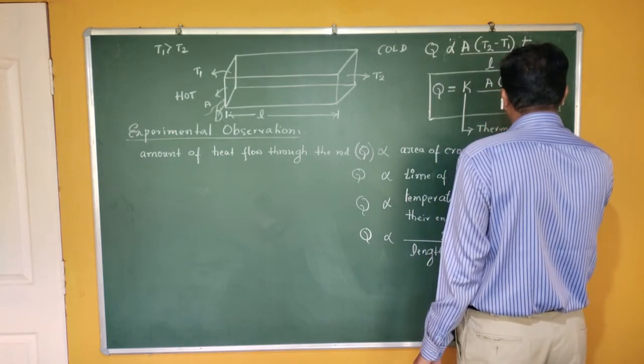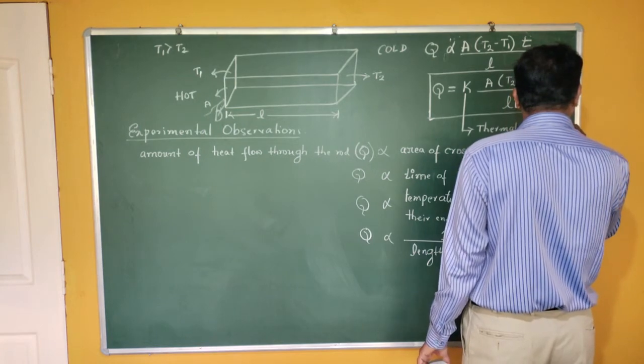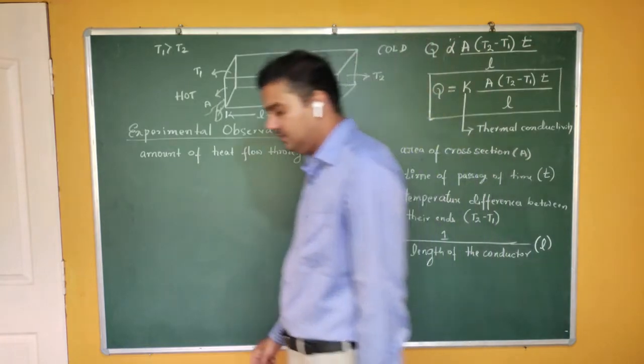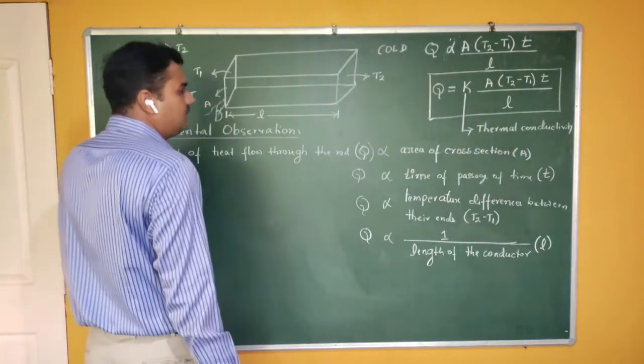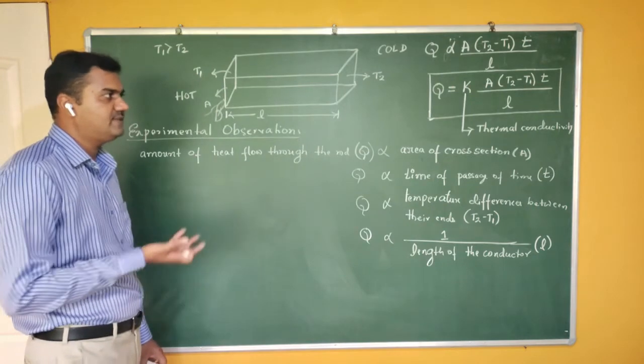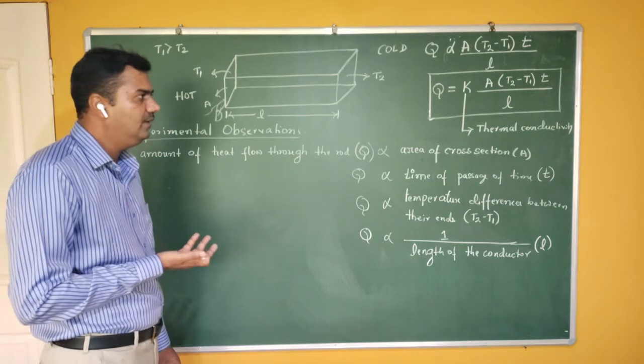It decides the amount of heat flowing through the material. Therefore, we call this term thermal conductivity. Mathematics says that it is a proportionality constant, but I have to find its physical meaning.